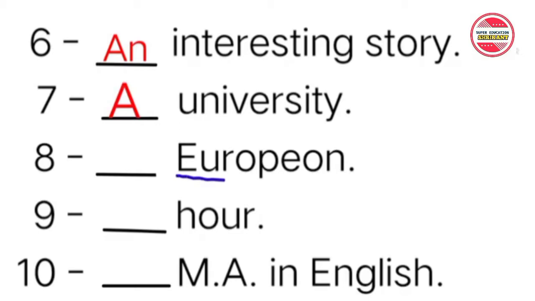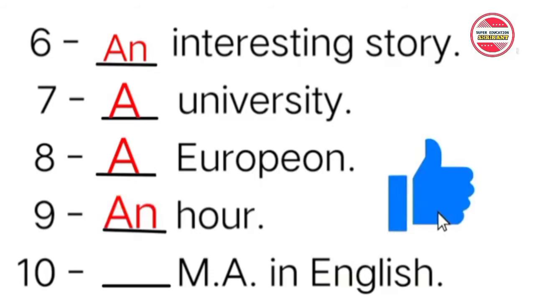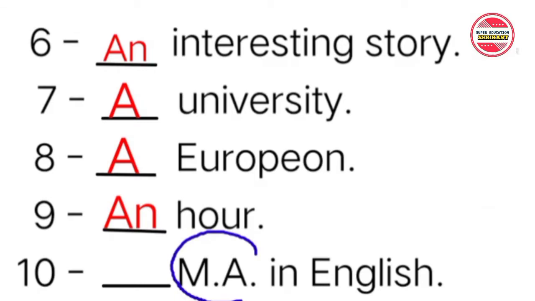The next is European. It also starts with a consonant sound, so that's why "a" will come here. Now the next is "our". "Our" starts with a consonant letter, but here "our" is starting with a vowel sound, so that's why "an" will come here. Similarly, MA in English. MA starts with a vowel sound, so that's why "an" will come here.